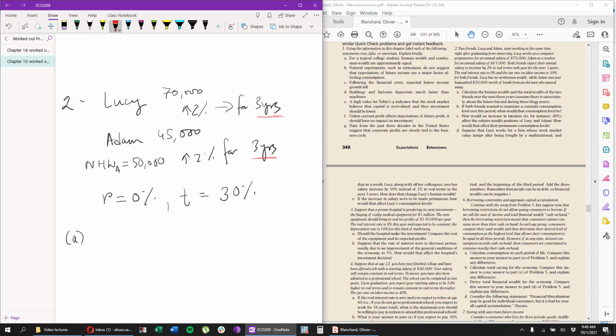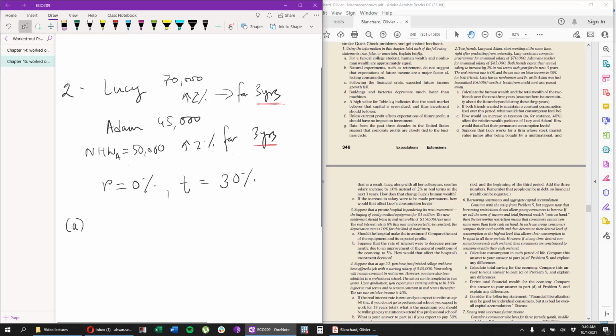Okay, so let's try and solve this problem. Let's try solving the human wealth for Lucy. Lucy is going to be earning 70,000, but there is a tax of 30%. So her take-home income, her disposable income, will be 70% of 70,000.